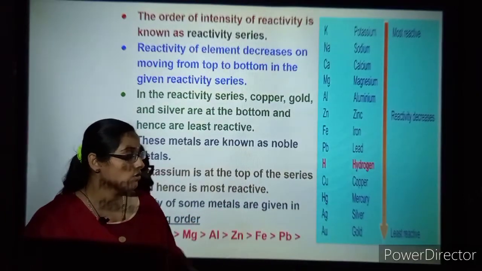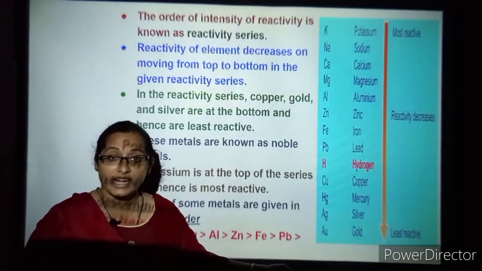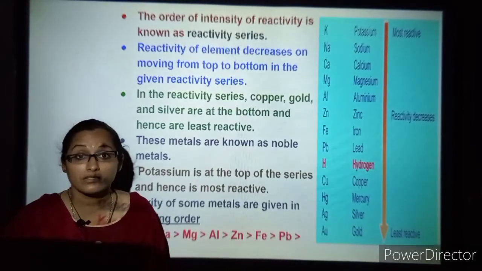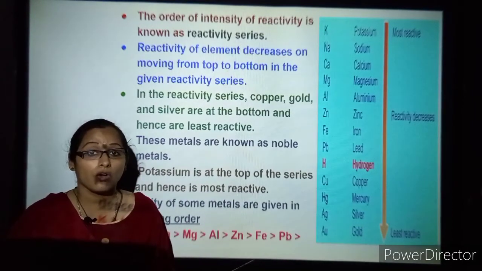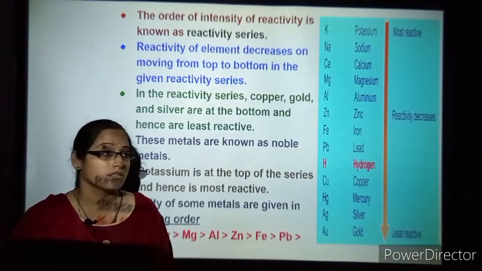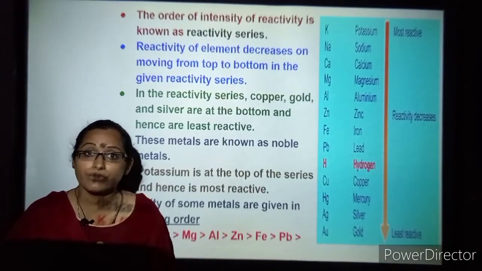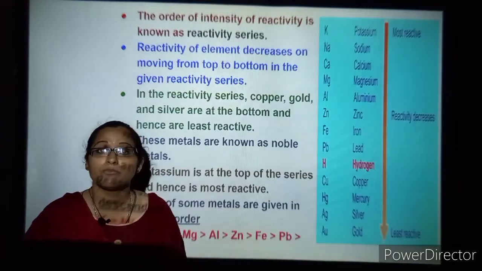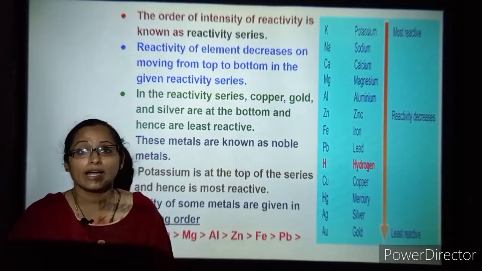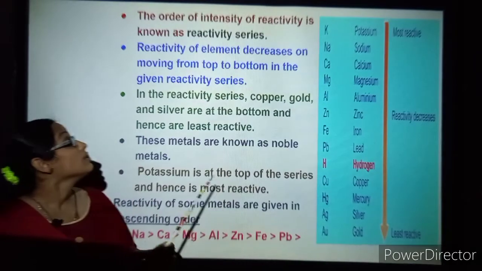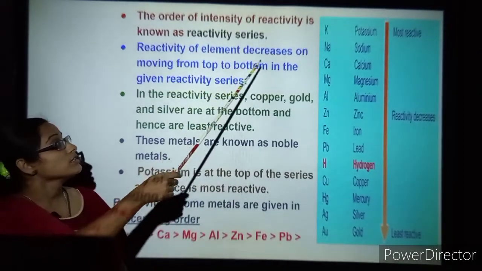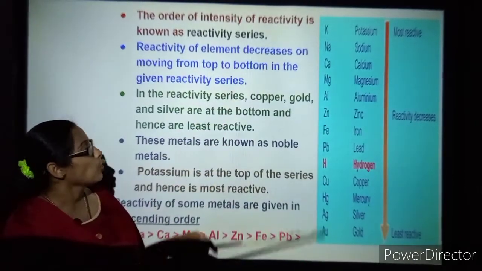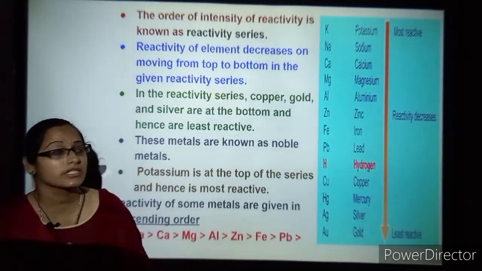When you come to gold, it's the least reactive, and most of all it doesn't react with any of the metals or non-metals, or oxygen, water or acids. As I told in the previous video, gold, silver and platinum will only react with aqua regia. So the reactivity of elements decreases on moving from top to bottom in the reactivity series.